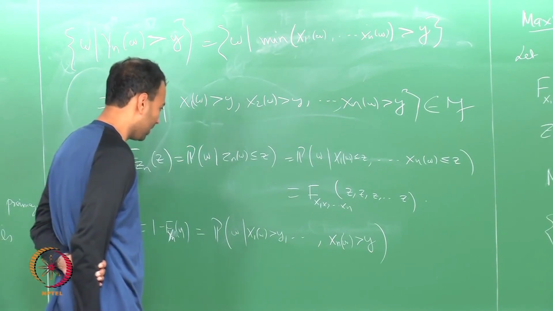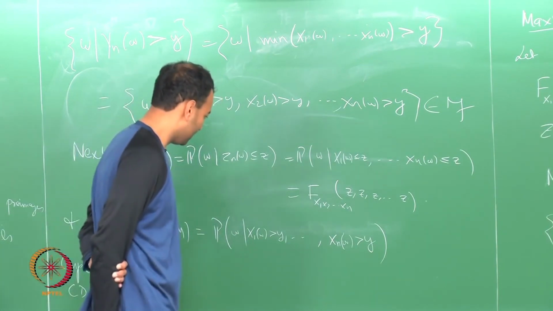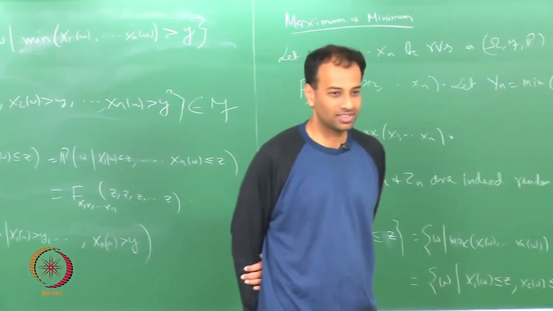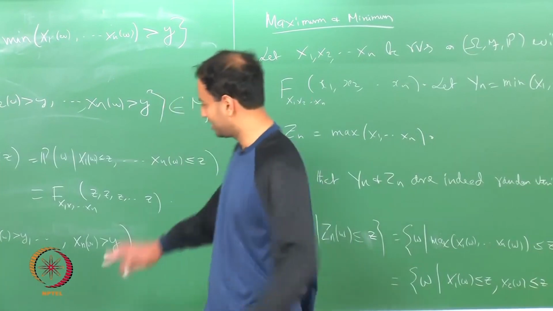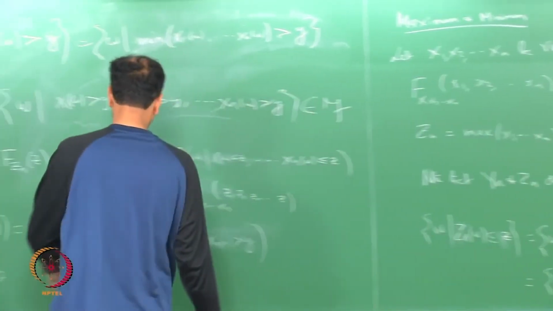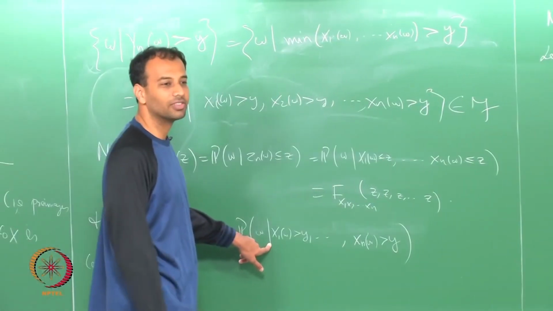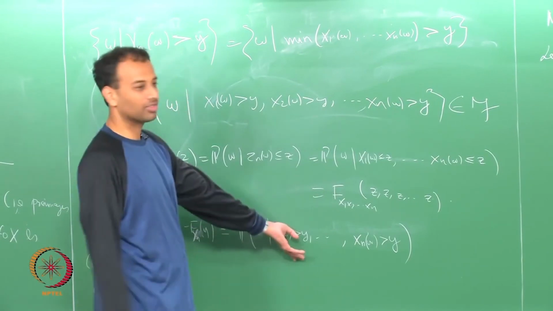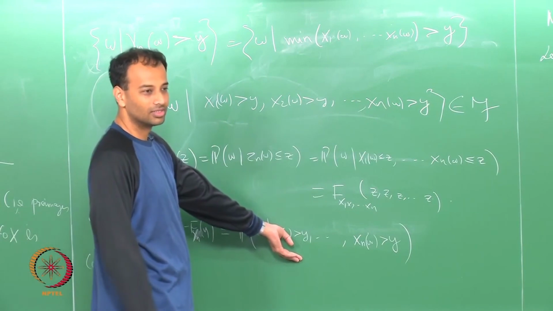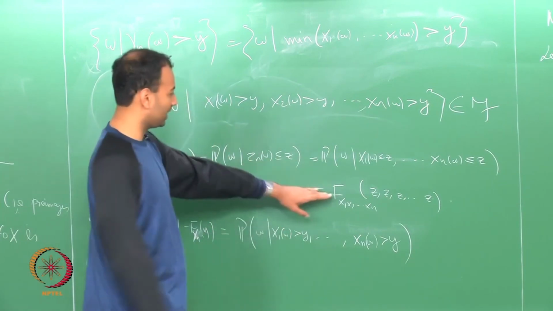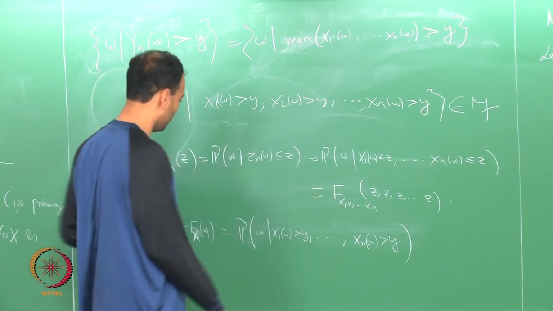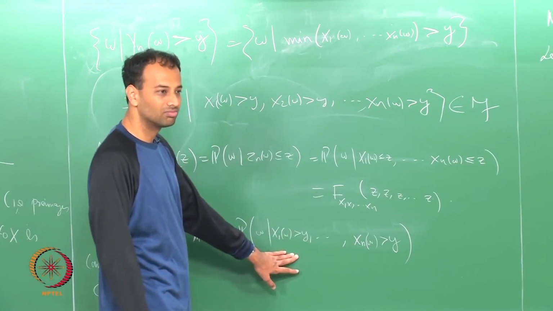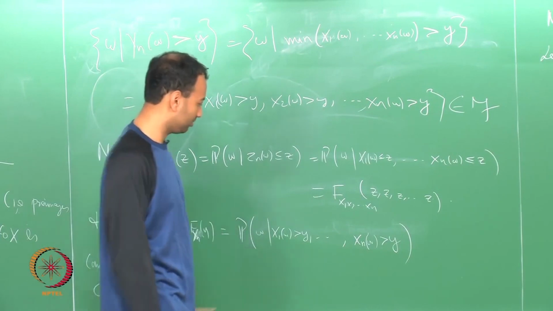It is not really 1 minus, this is really that. So, this is like the complementary joint CDF, which you can calculate from the joint CDF, right. So, in the max you directly get the CDF in terms of the joint CDF, here you get the complementary CDF in terms of the joint complementary CDF, correct.